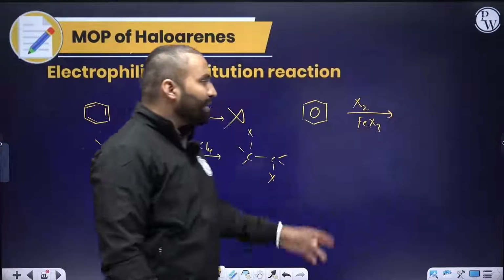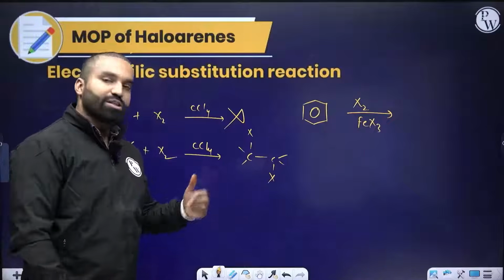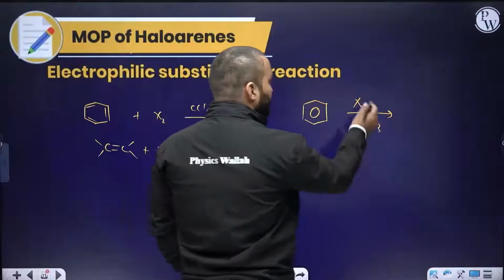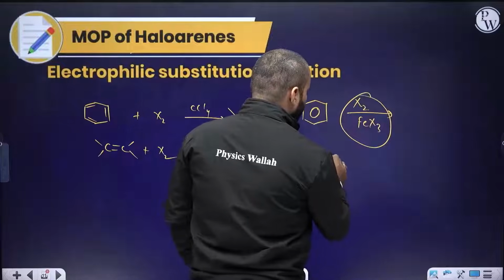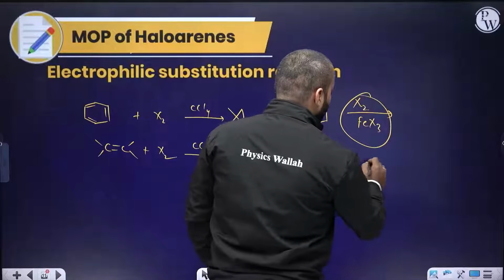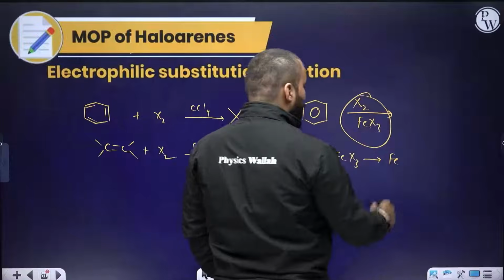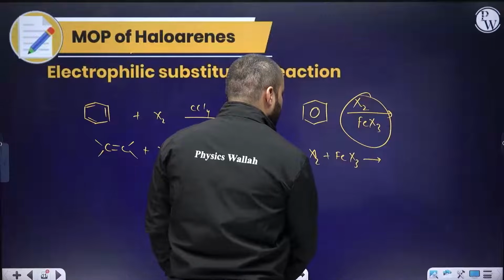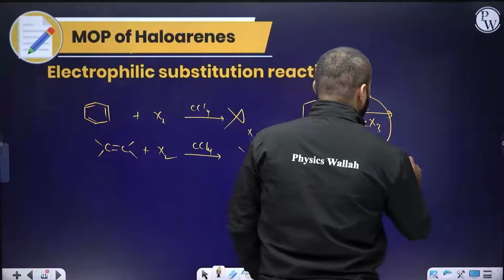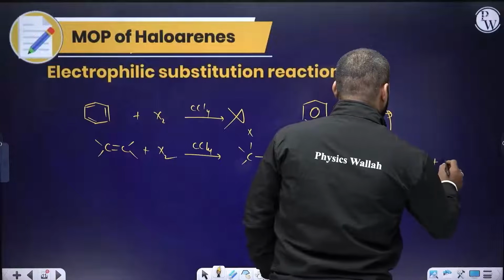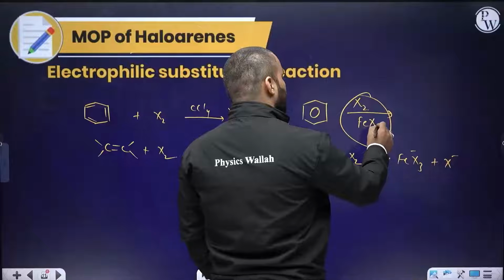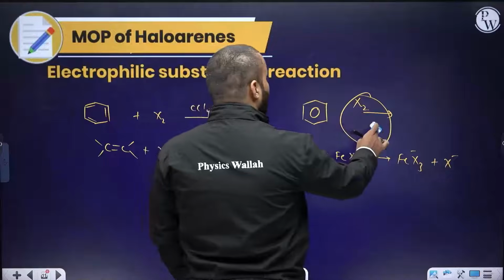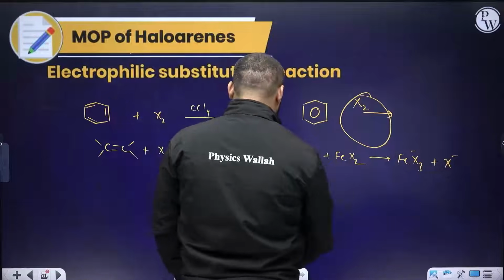What I will do, I will add a Lewis acid. What is this Lewis acid going to do? They two are going to first react to form X2 plus FeX3, which will first form FeX4 negative, or you can start with FeX2 also. FeX2, then you can form FeX3 negative, and X plus is formed. You can use FeX2, you can use FeX3. All these are experimentally proven. You can use either of it.